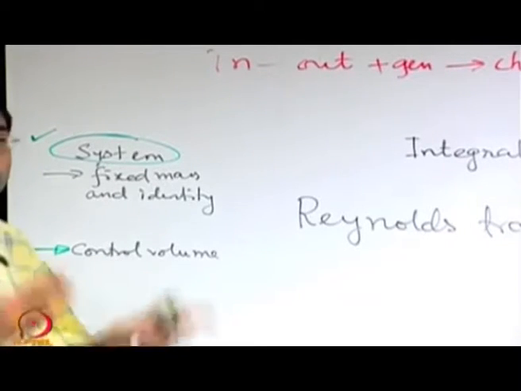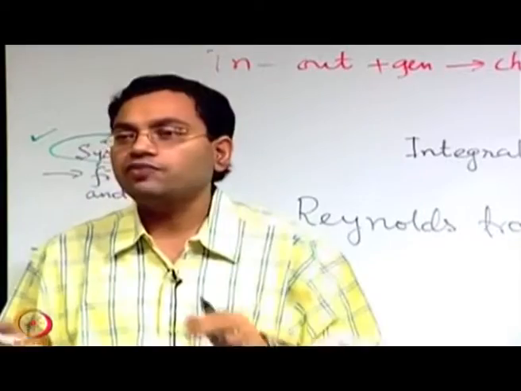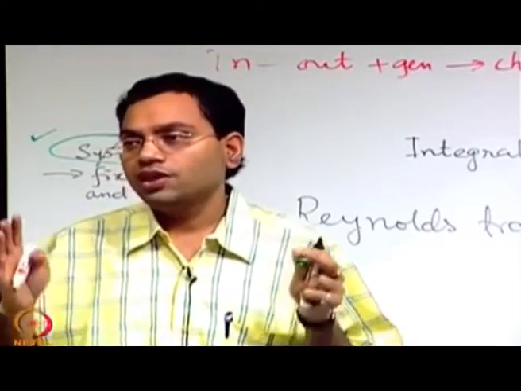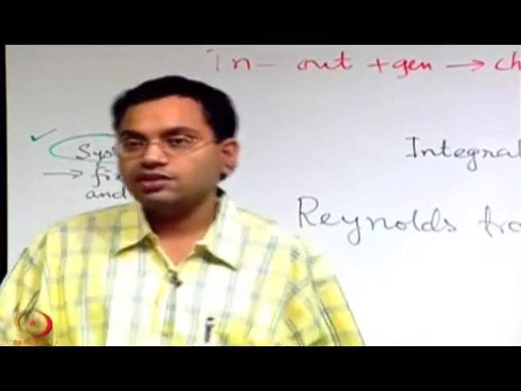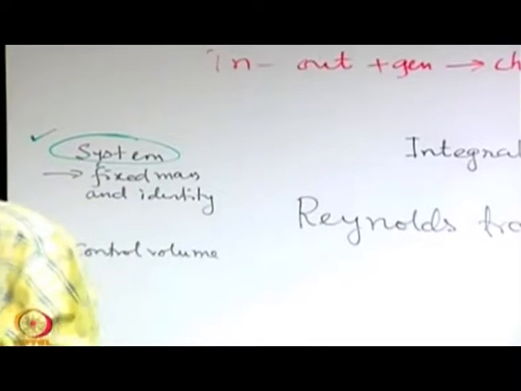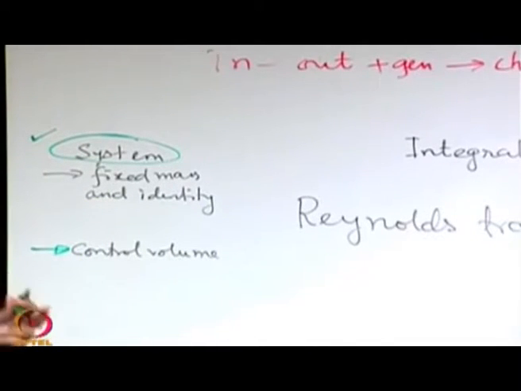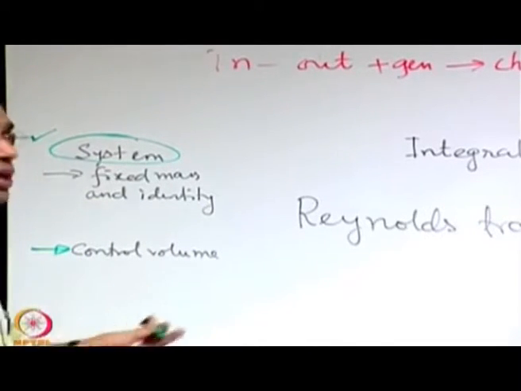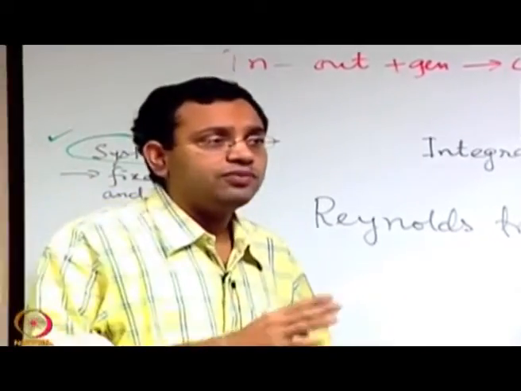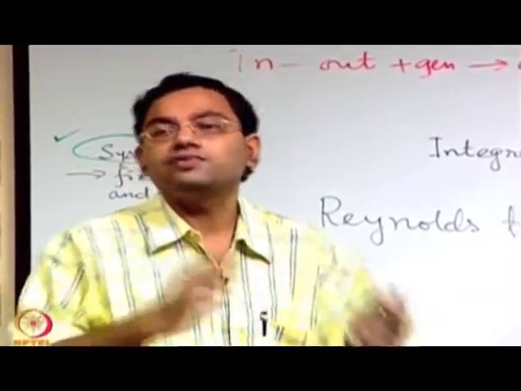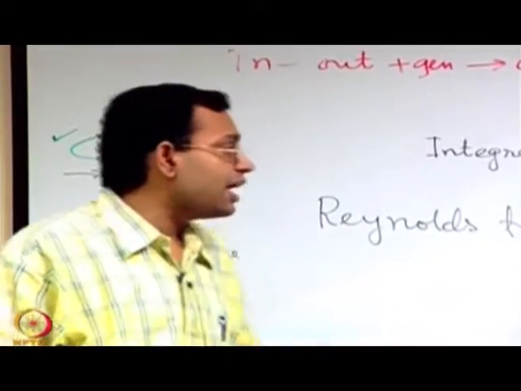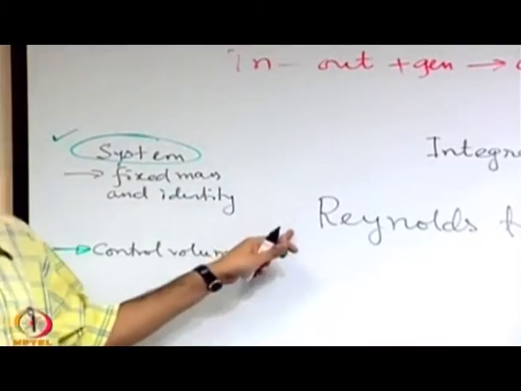So, we require a theorem that gives us a kind of transformation law in perspective of what happens across a system with respect to what happens across a control volume. So, in very brief, transformation from system to control volume, or maybe vice versa from control volume to system, and that is given by this Reynolds transport theorem.